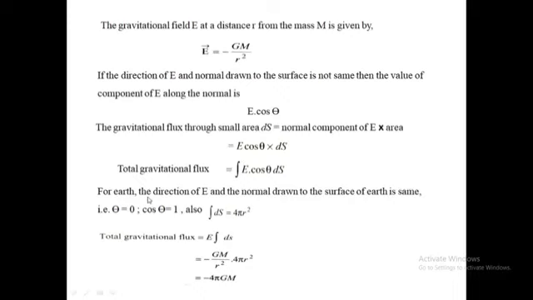For the Earth, the direction of the gravitational field intensity E and the normal drawn to the surface of the Earth is the same. That is, theta is equal to 0, cos theta is equal to 1. Also, integration dS is equal to 4 pi r square. Therefore, total gravitational flux is given by integration of E dS. Put the value of E. E is nothing but minus GM upon r square, into dS which is 4 pi r square. Therefore, you will get minus 4 pi GM. This is the Gauss law.